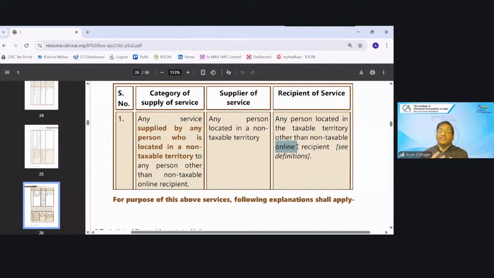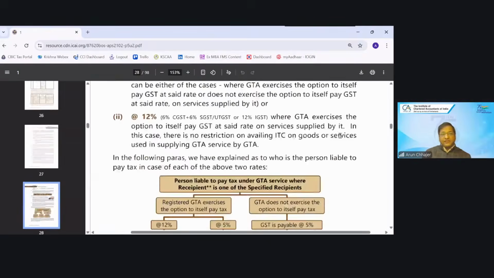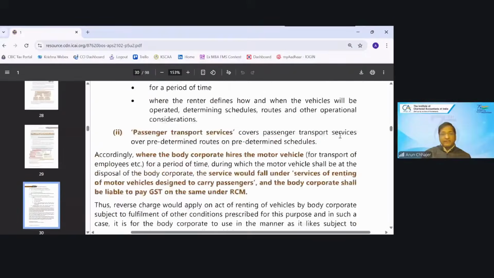Because there is a concept of OIDAR, online information database access retrieval. If the OIDAR service is provided from out of India to a recipient in India, and the recipient is NTOR, non-taxable online recipient, in that case the transaction is taxable under forward charge. So only in this case it is taxable, otherwise it is not taxable. So they have given the definition, they have given the explanation.